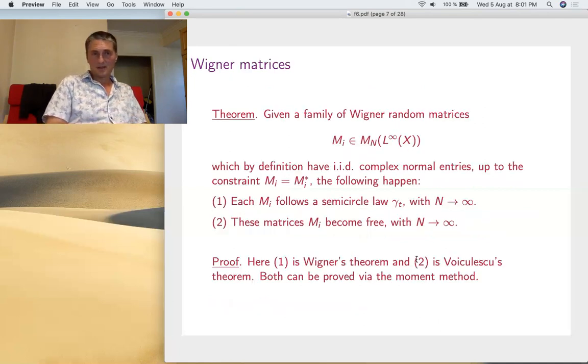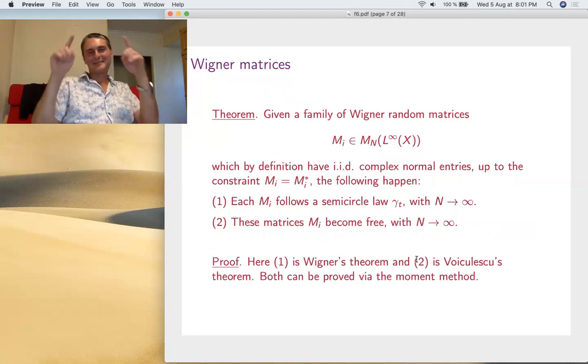So with this, we can now state the result regarding the Wigner matrices. A Wigner random matrix is a random matrix whose entries are IID complex normal variables, but up to the constraint that the matrix is self-adjoint. Remember, we wanted self-adjoint matrices for having the distribution be a real measure that we want to compute and play with.